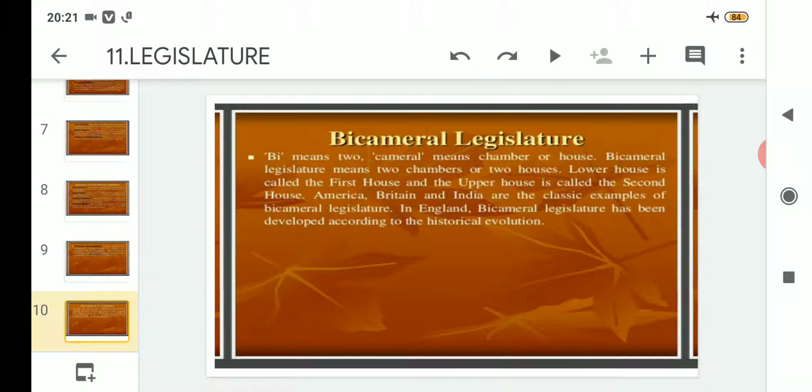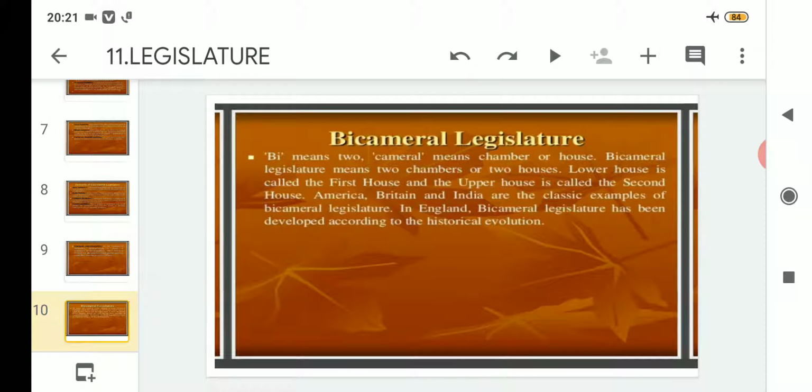So America, Britain and India are the classic examples of bicameral legislature. These are some of the countries that follow the bicameral legislature. They have two chambers or two houses. If we take the example of India, the lower house is called the first house. That means the lower house in India is the Lok Sabha and the upper house is the Rajya Sabha.